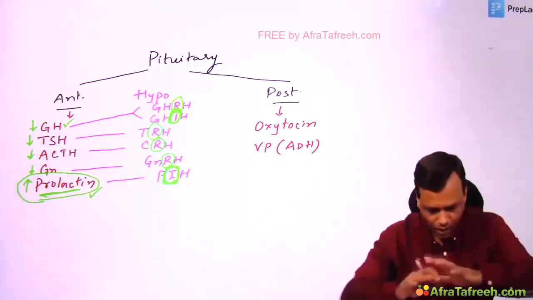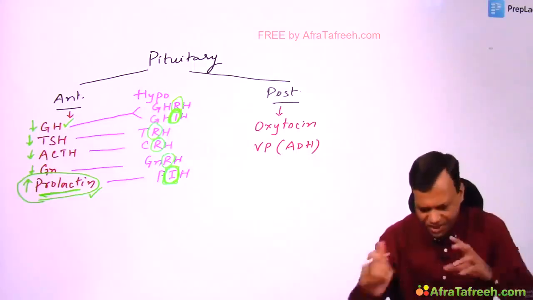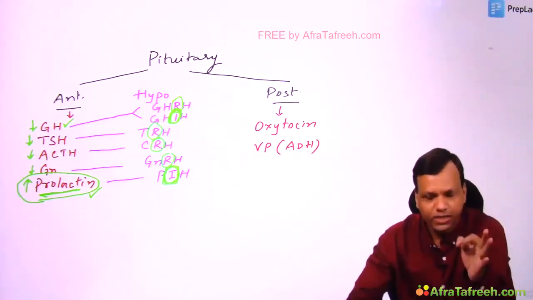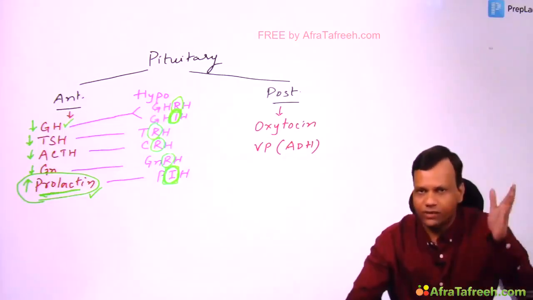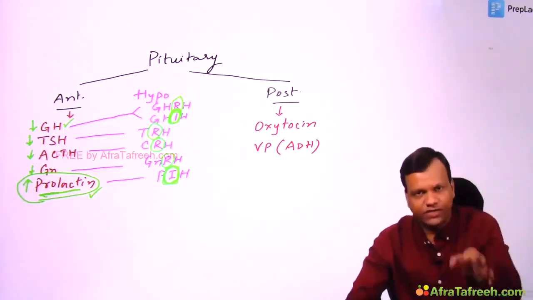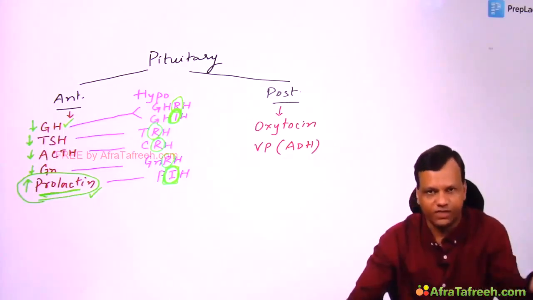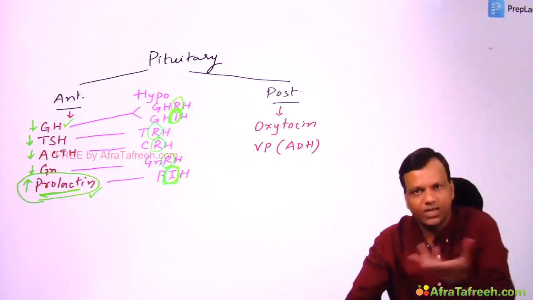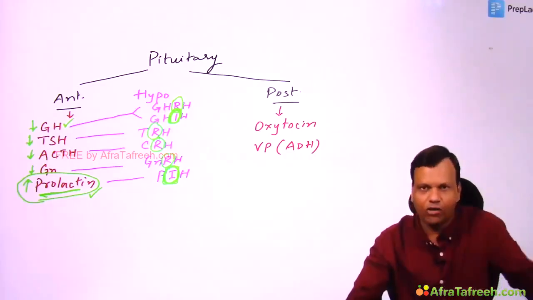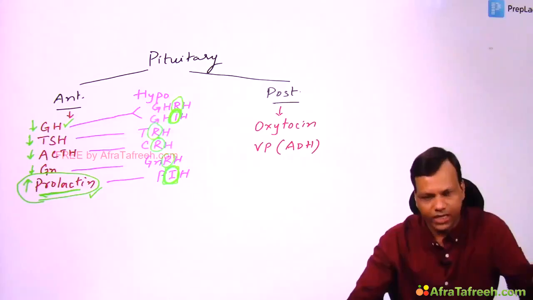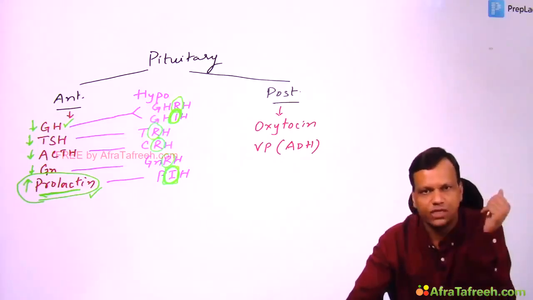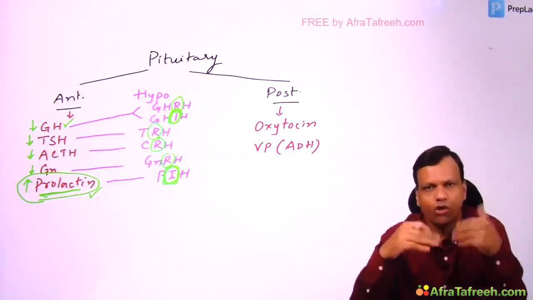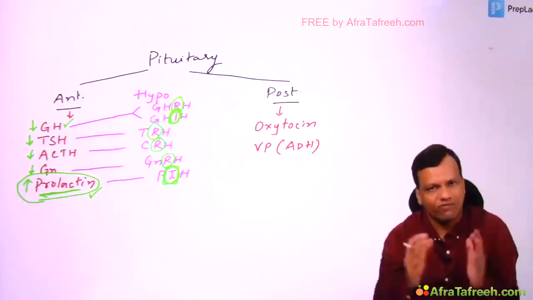Clear? Now in the endocrine system, there is not much to study in pharmacology, because mostly there are replacement uses. Like in physiology, we study that deficiency of growth hormone is called dwarfism. In pharmacology, we study that the treatment of dwarfism is growth hormone, so replacement. Deficiency of thyroid hormone is called hypothyroidism, so the treatment of hypothyroidism is thyroid hormones. Okay? So mostly we have replacement uses. Here we will mainly discuss those hormones which have some other uses also apart from replacement.